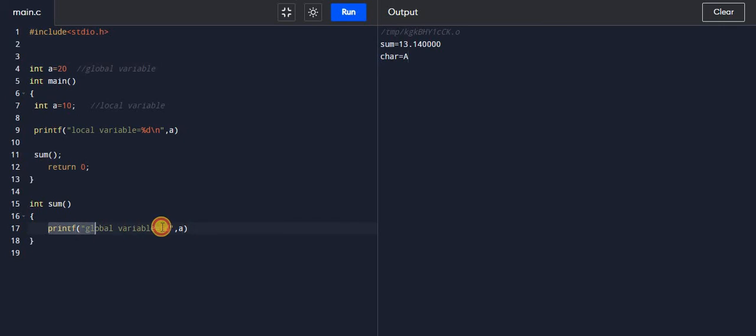So it will print the global variable a is equal to 20. Before running this program, I have to give here integer a is equal to semicolon. If I run this program, you will get local variable a is equal to 10 and global variable a is equal to 20.